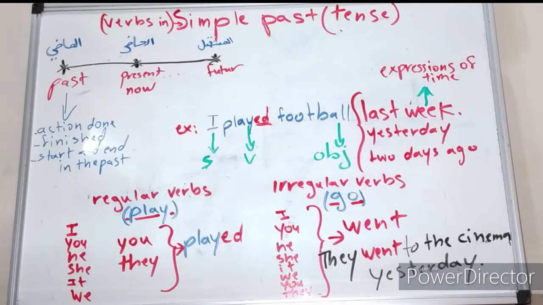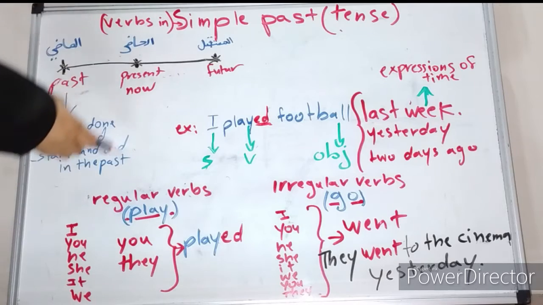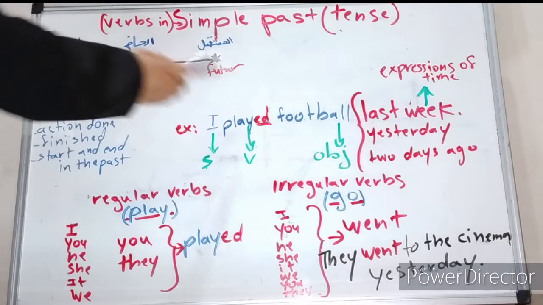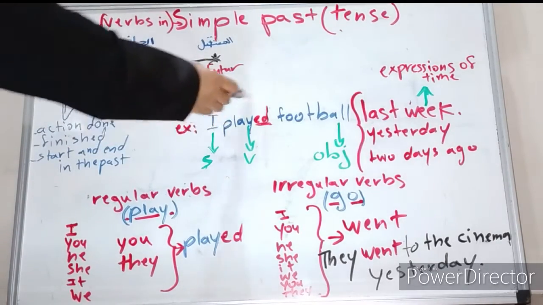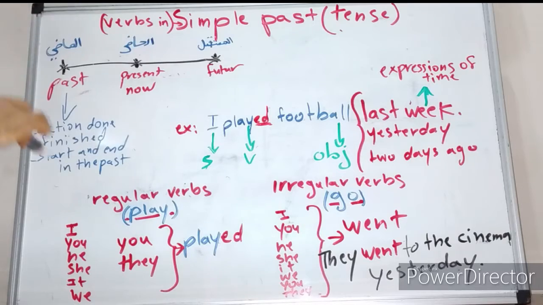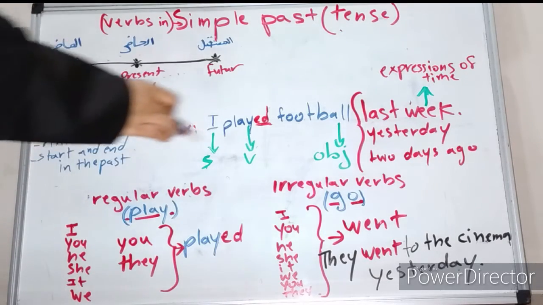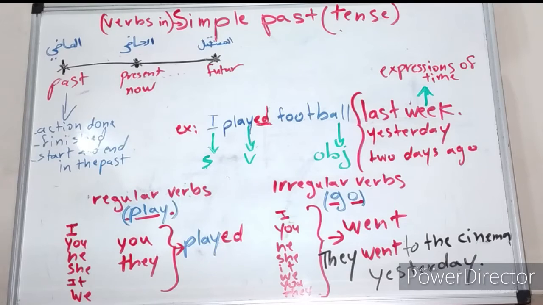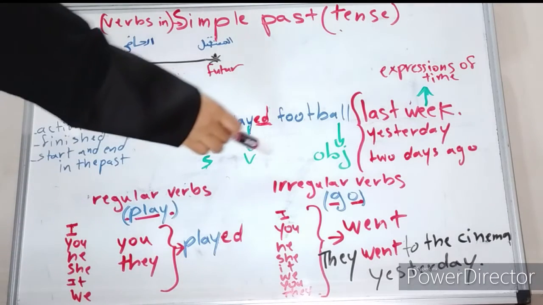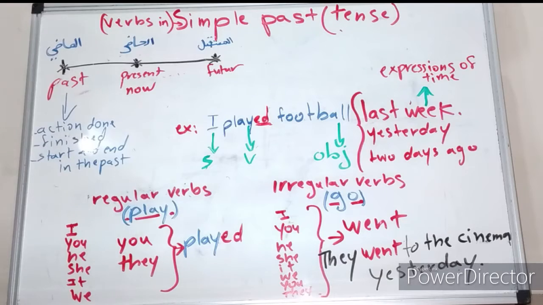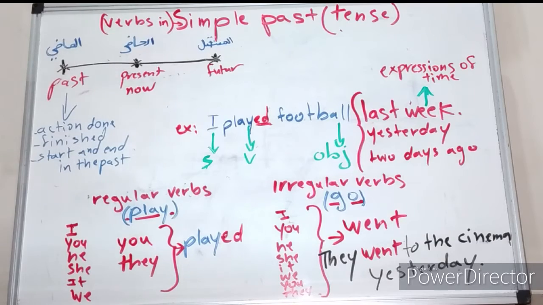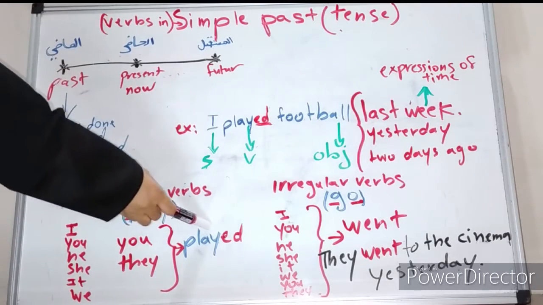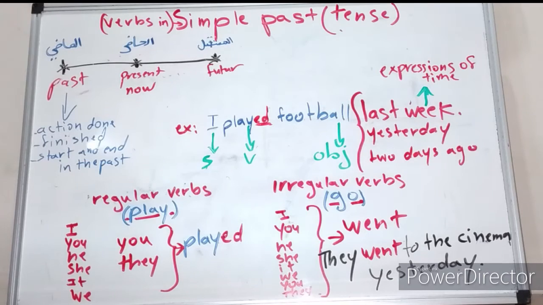Okay, so in the simple past, we have what we call regular verbs and irregular verbs. In the past, we have what we call regular verbs and irregular verbs. So let us see what these regular verbs are and what these irregular verbs are. Regular verbs always take ed at the end. When we conjugate the verb in the simple past, they always take ed.